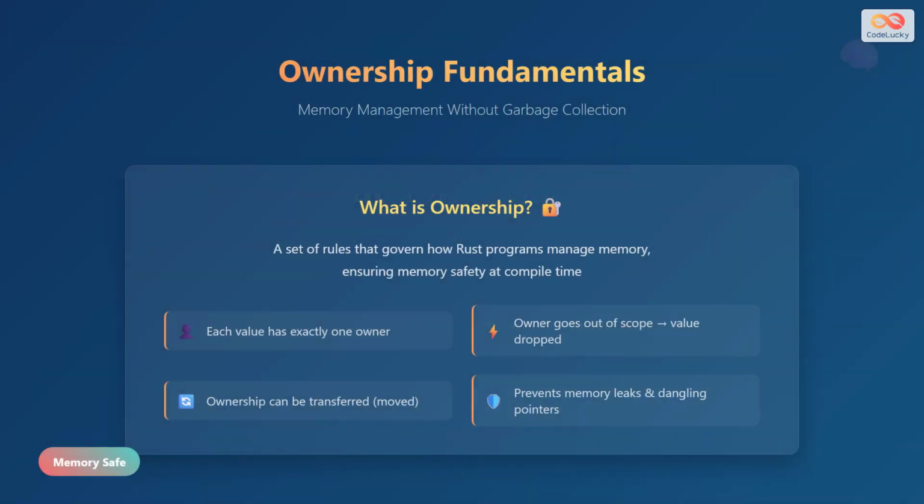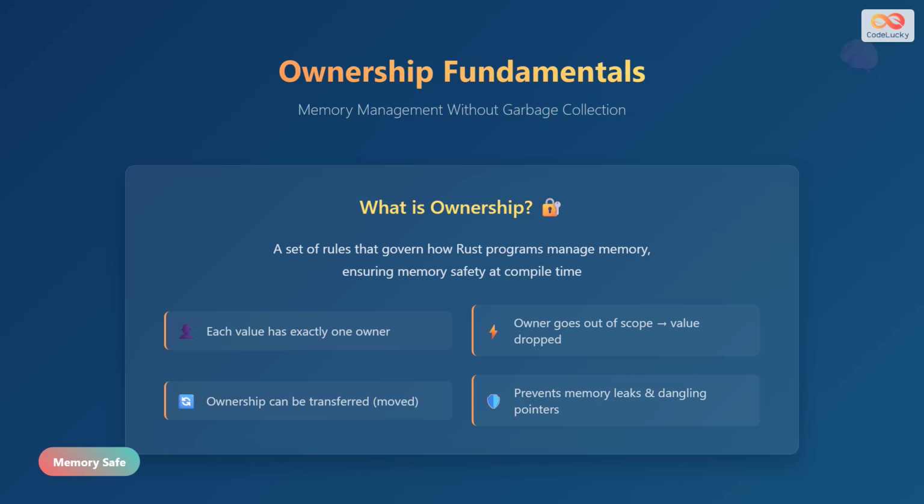Ownership is Rust's most distinctive feature and the foundation of its memory safety guarantees. Unlike languages with garbage collectors, Rust manages memory through a sophisticated ownership system that operates entirely at compile time. The concept is elegantly simple. Every value in Rust has exactly one owner at any given time. When the owner goes out of scope, the value is automatically dropped and its memory is freed. This system prevents common memory bugs like use-after-free errors and memory leaks without any runtime overhead.